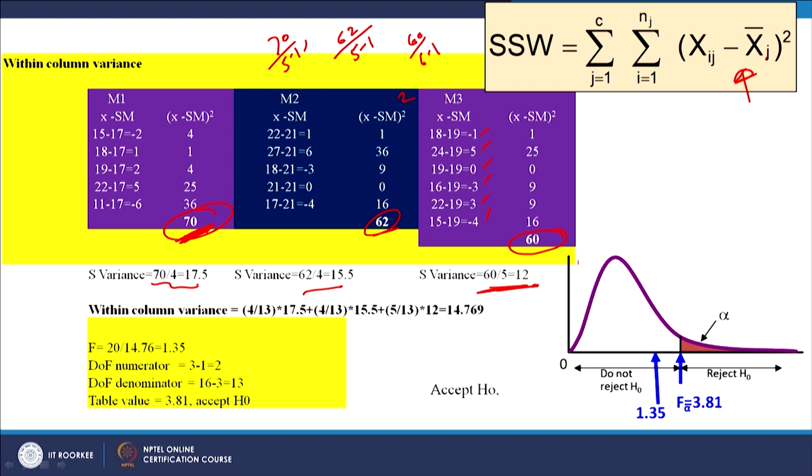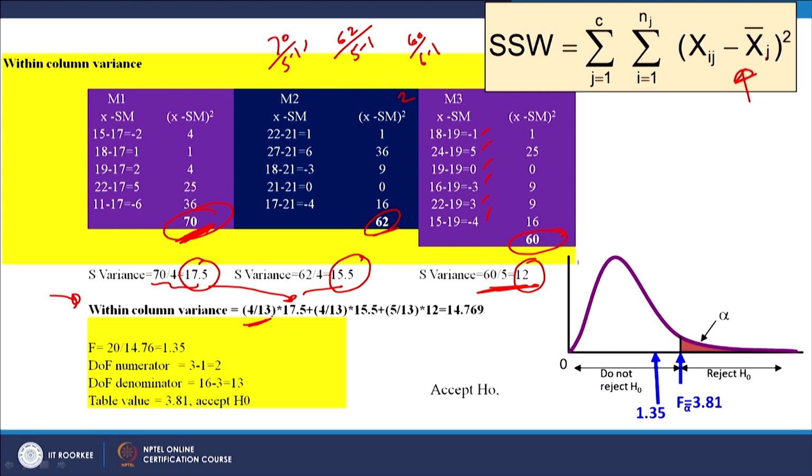So, this is 17.5, 15.5 and 12. So, within column variance would be like this: it is 4 by 13 into 17.5. Why this 4 by 13?